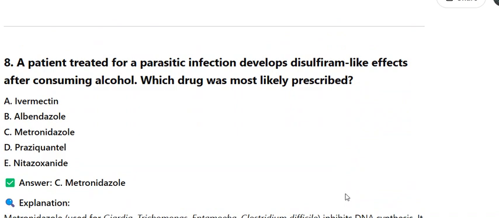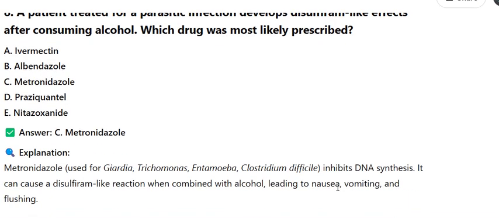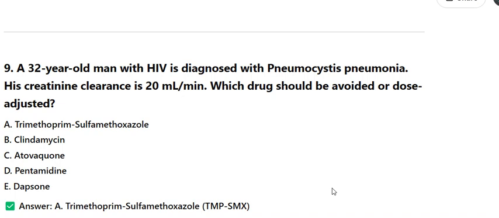8. A patient treated for a parasitic infection develops disulfiram-like effects after consuming alcohol. Which drug was most likely prescribed? A. Ivermectin. B. Albendazole. C. Metronidazole. D. Praziquantel. E. Nitazoxanide. Answer: C. Explanation: Metronidazole, used for Giardia, Trichomonas, Entamoeba, and Clostridium difficile, inhibits DNA synthesis. It can cause a disulfiram-like reaction when combined with alcohol, leading to nausea, vomiting, and flushing.